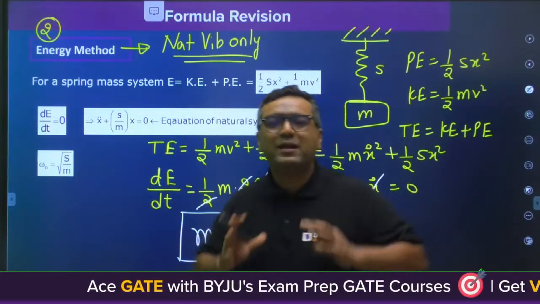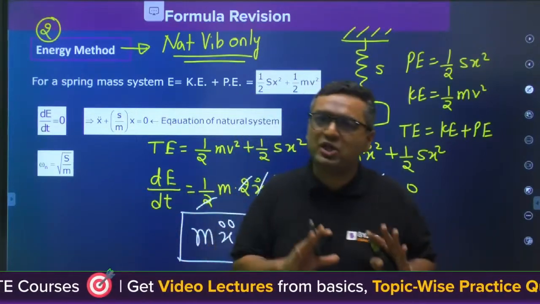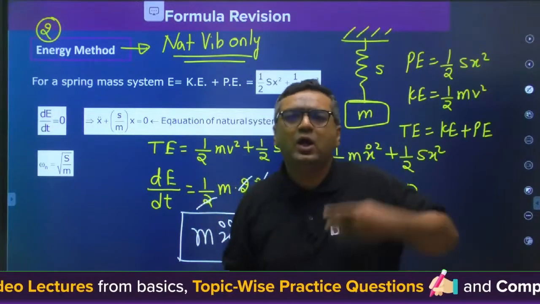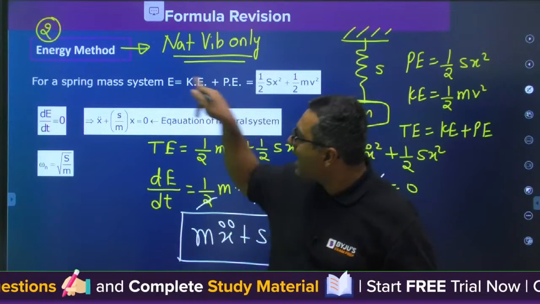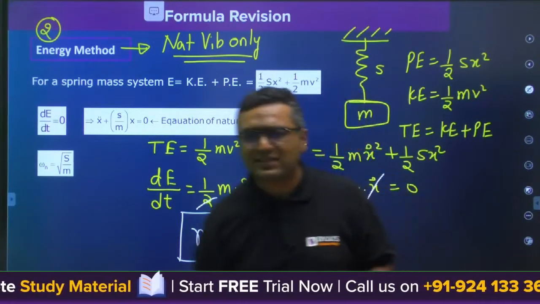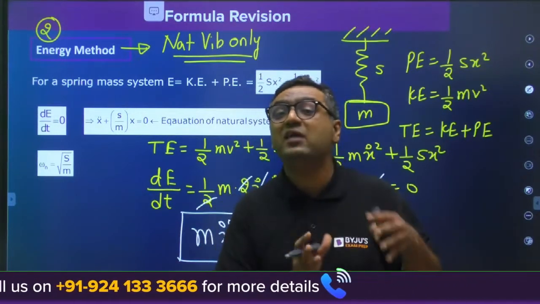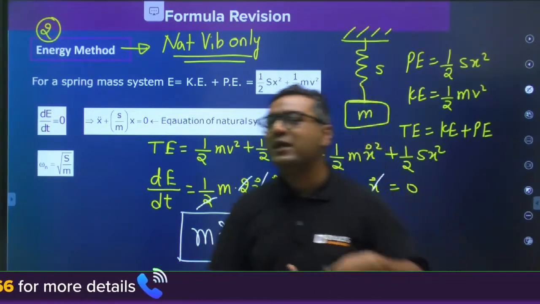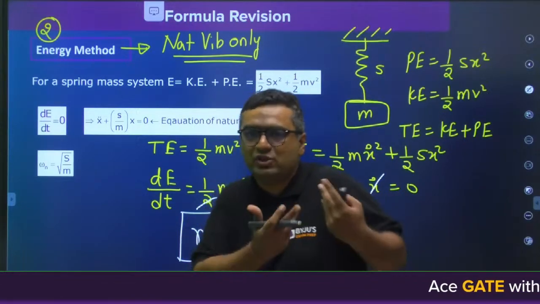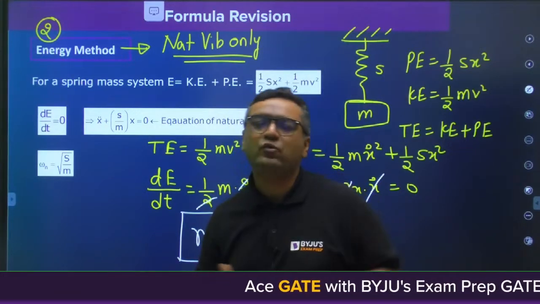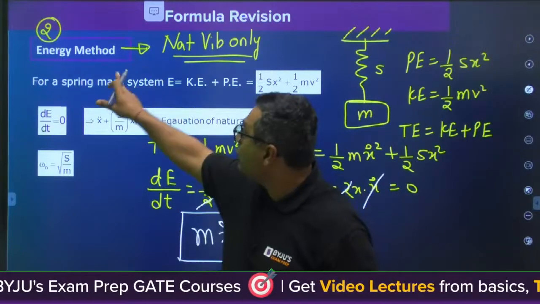But every method has some speciality. You can use any method for natural vibration, D'Alembert, energy, Rayleigh, torque, whatever. But every method has some speciality. Like energy method will give you the answer faster if you are having cases of pure rolling, or if you are having springs which are not massless. Because when springs are not massless, they will also be storing kinetic energy, because they have mass. So for these types of cases, when we have pure rolling motion, when the springs are not massless, we are going to use energy method.